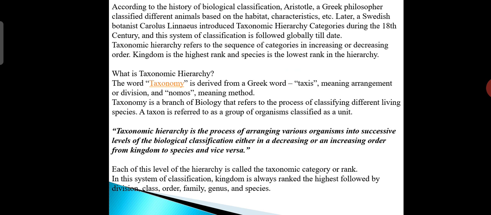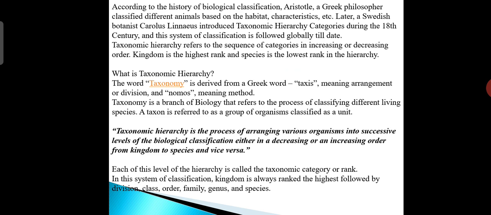So, taxonomic hierarchy is the process of arranging various organisms into successive levels of a biological classification, either in a decreasing or an increasing order from kingdom to species and vice versa. Here you can arrange them in decreasing or increasing order, right?